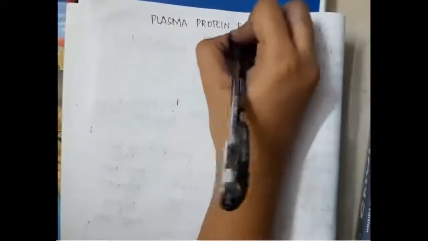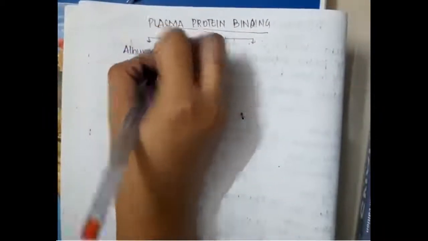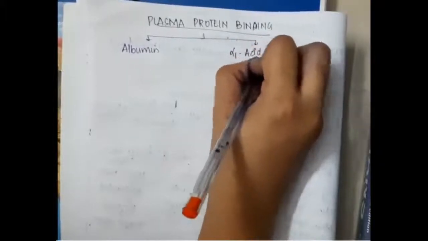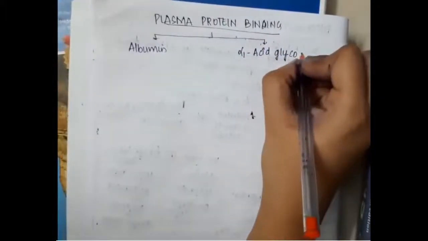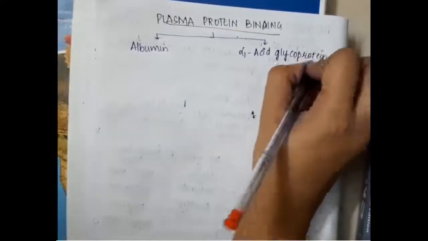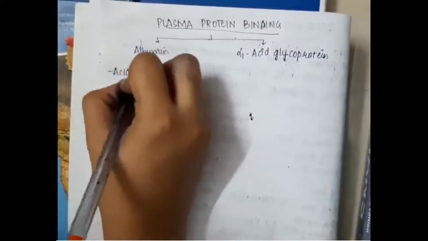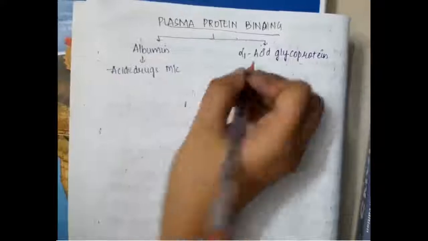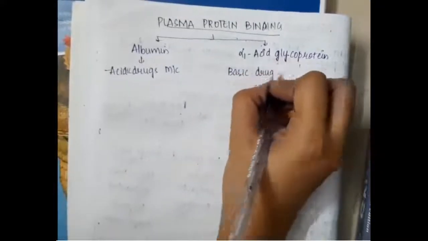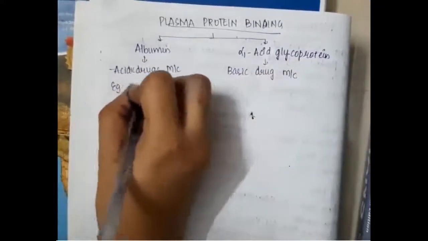Then the next important thing is plasma protein binding. Most of the drugs, not all, will bind to the plasma proteins. They can bind to either albumin or alpha 1 acid glycoprotein based on the property of the drug. Acidic drugs most commonly bind to albumin, whereas basic drugs most commonly bind to alpha 1 acid glycoprotein.